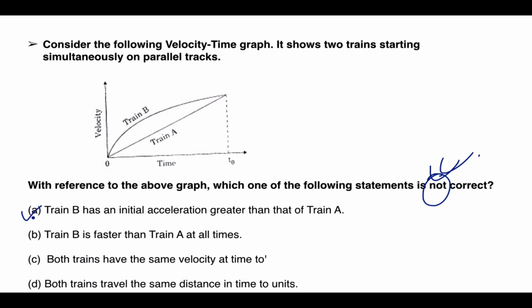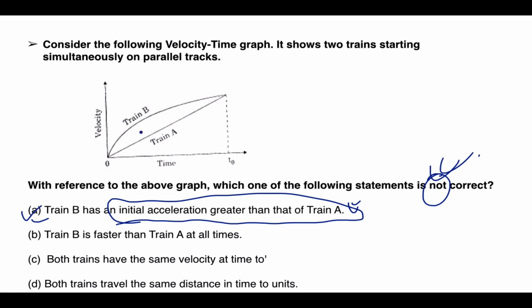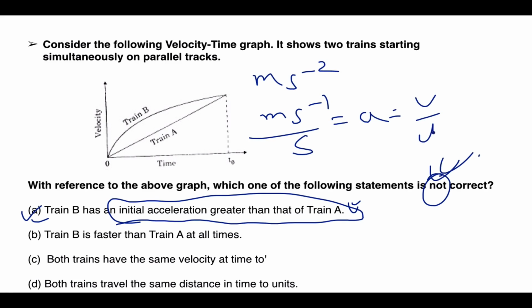Train B has an initial acceleration greater than that of train A. Is that the case? Yes, obviously. So acceleration means the velocity is gaining more as compared to time. Acceleration is meter per second square, velocity is meter per second, so velocity divided by time is equal to acceleration.